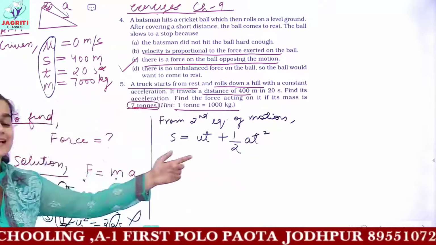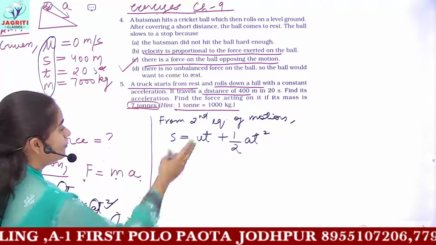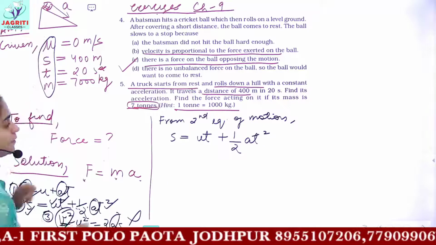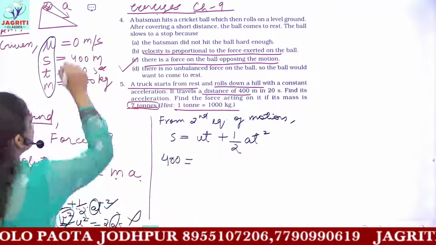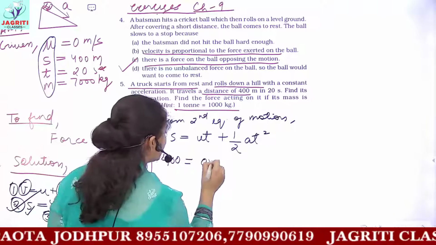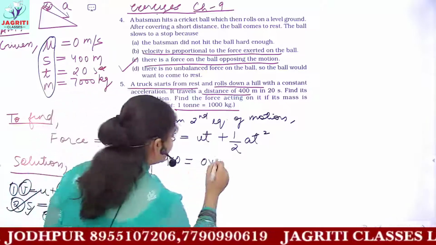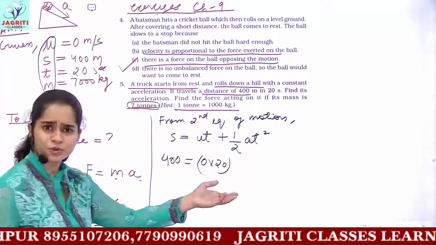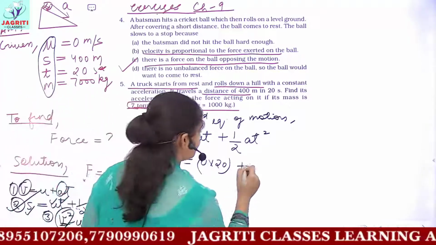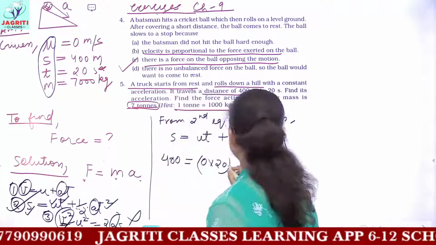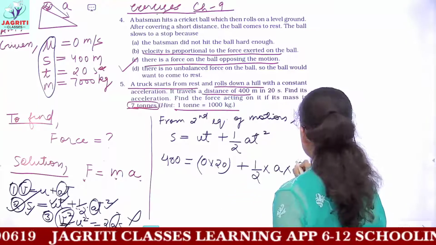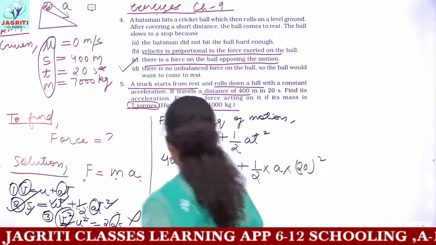This is your second equation of motion. Now you have to find a, so substitute all the given values. s here is 400, then u here is 0. Whenever you multiply 0 with the given time 20, the answer would be 0. Then you have half into a, which you have to find, and t is 20 seconds, so 20 square.